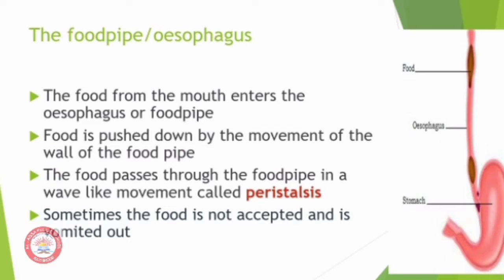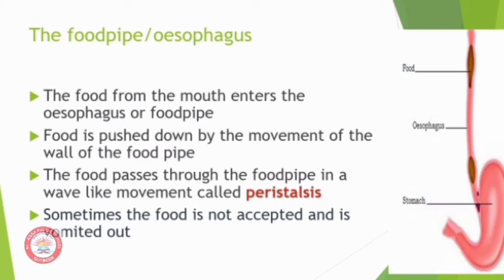The food passes through the food pipe in a wave-like movement, and we call this special movement peristalsis. Sometimes the food that we eat is not accepted by our stomach and is vomited out. Observe the picture in which you can see the esophagus and the food moving through it.